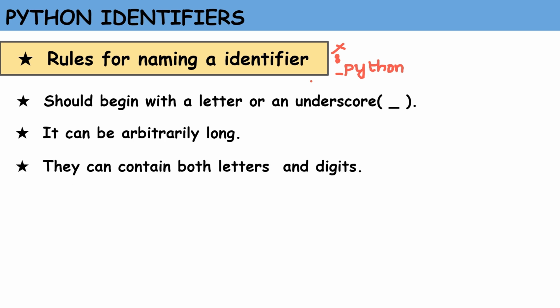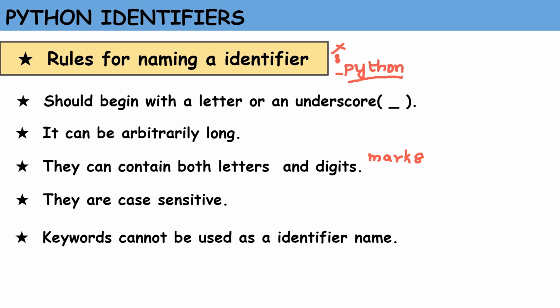Identifiers can contain both letters as well as digits. It cannot begin with a digit, but it can have a combination of letters and digits. Identifiers are case sensitive. Say when I'm using a variable name Python, if all the letters are written in small case, the same variable name has to be used everywhere in the program. So it cannot be changed. That is why we say it is case sensitive.